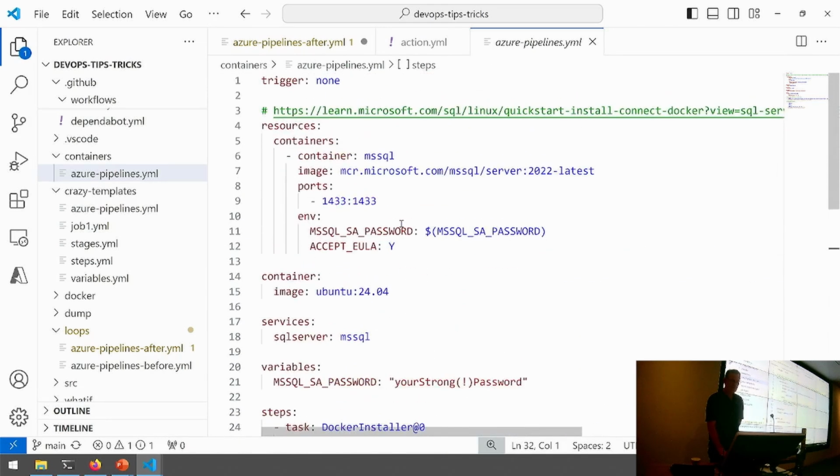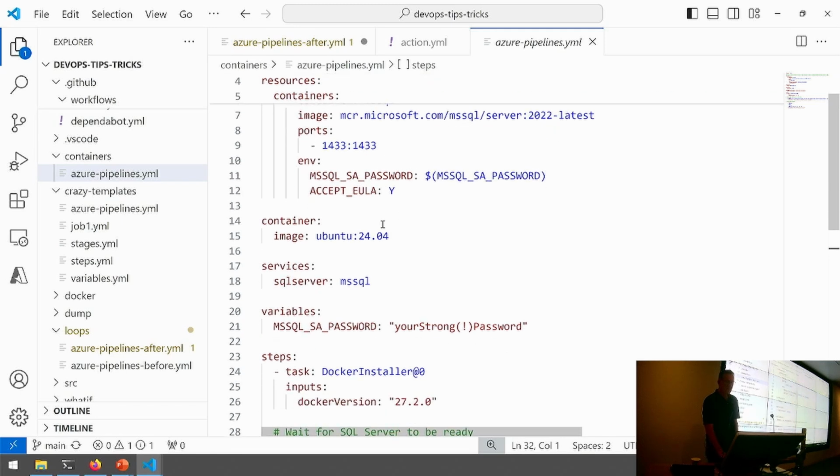So we've got 3 different ways of using containers there. The nice thing is, I wouldn't normally just use a vanilla Ubuntu image here. What this means is that I can have my own custom image there. So if I've got particular tools or libraries that I want to use for building my software or deploying my software, I can create a custom image with just those versions of those tools in that.